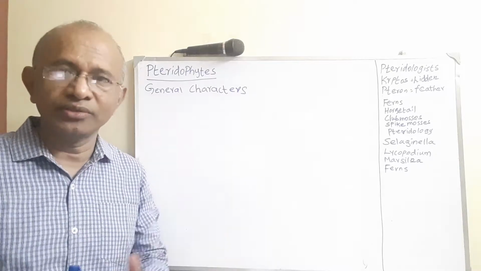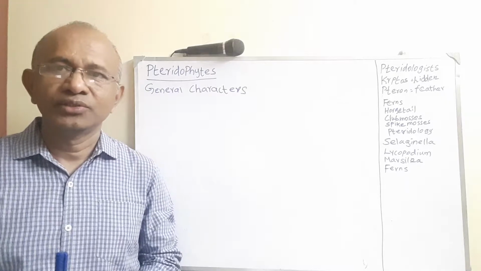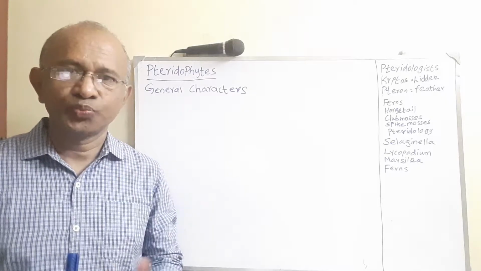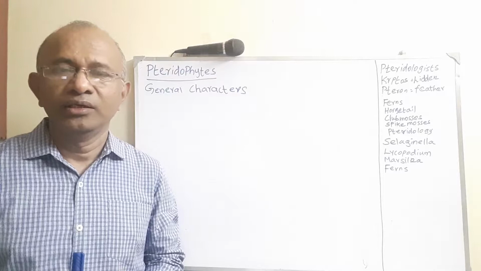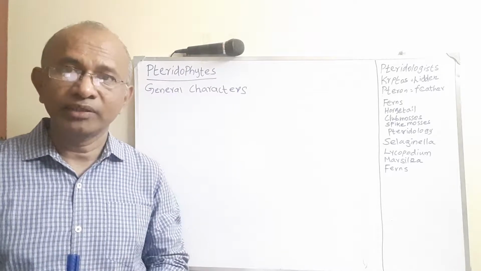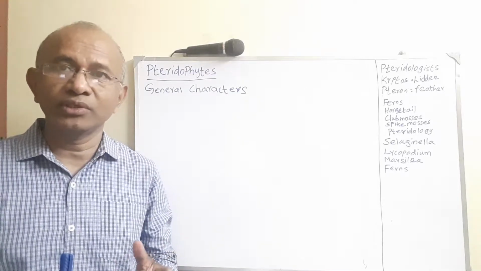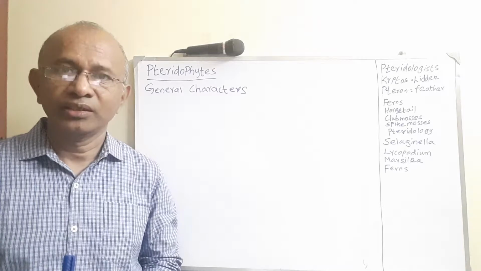Today we are going to discuss the general characters of pteridophytes. In the last class we got some introduction to the pteridophytes. Pteridophytes are a group of flowerless, seedless, spore-bearing, vascular, primitive cryptogamic plants. They are primitive in the sense that they have primitive vascular tissues.